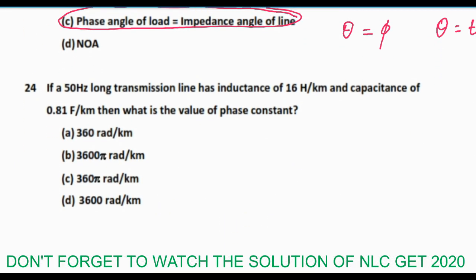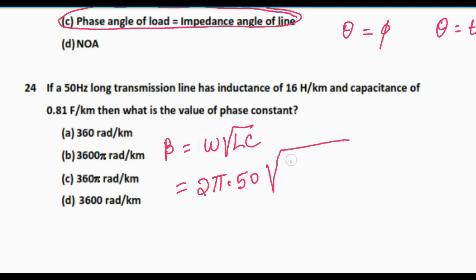Next question is, if a 50 Hz long transmission line has inductance of 16 Henry per kilometer and capacitance of 0.81 Farad per kilometer, then what is the value of phase constant? So the phase constant is beta, which is given by omega into root over of LC, and this is equal to 2 pi into f. F is given to be 50 Hz, and root over of L and C, L is 16 and C is 0.81.